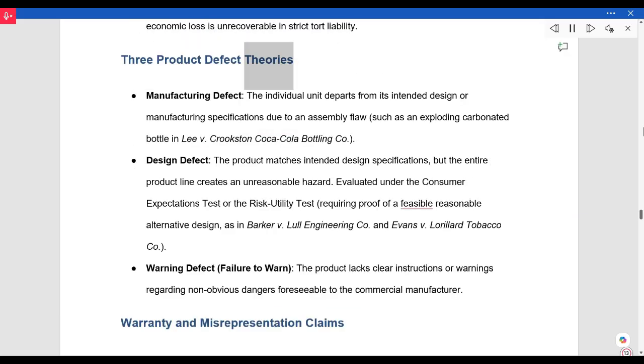Three product defect theories. Manufacturing defect. The individual unit departs from its intended design or manufacturing specifications due to an assembly flaw, such as an exploding carbonated bottle in Lee versus Crookston Coca-Cola Bottling Company.